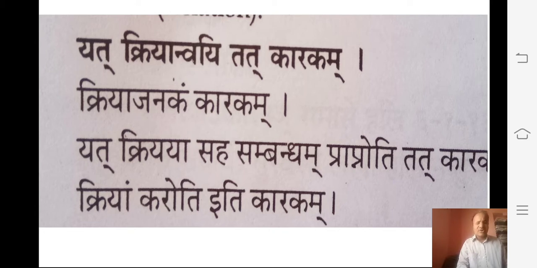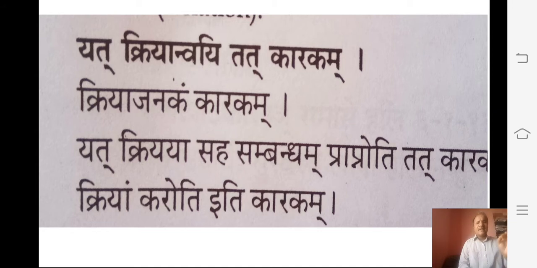One which has a close connection to the verb, especially the relation between the verb and the karma pada, is called the karaka. Generally, we say the relation between the kriya and the kartru, kriya pada is called the karaka.